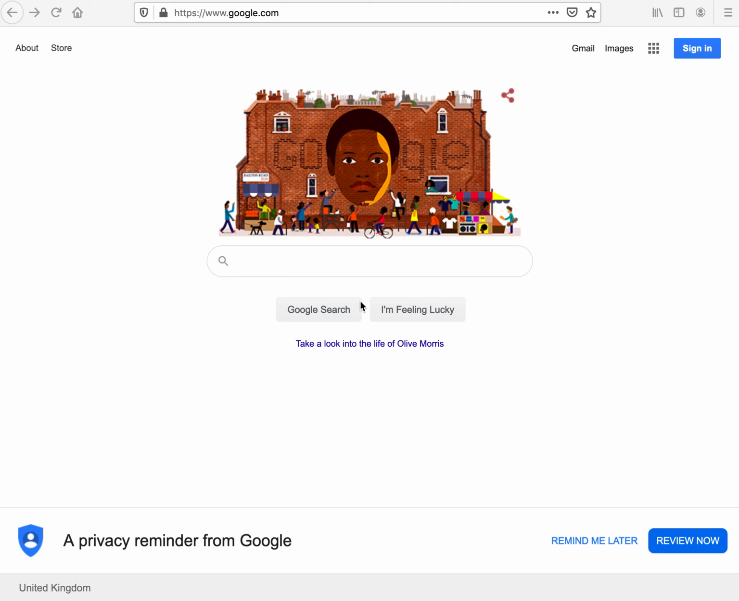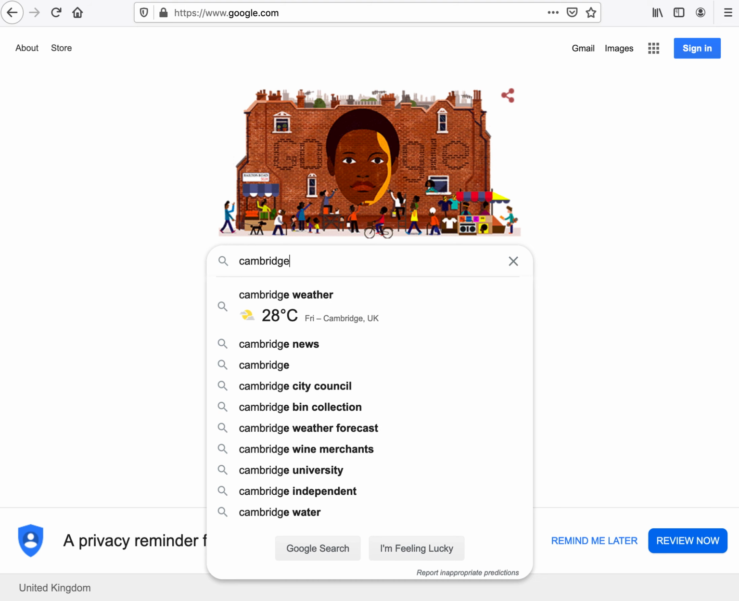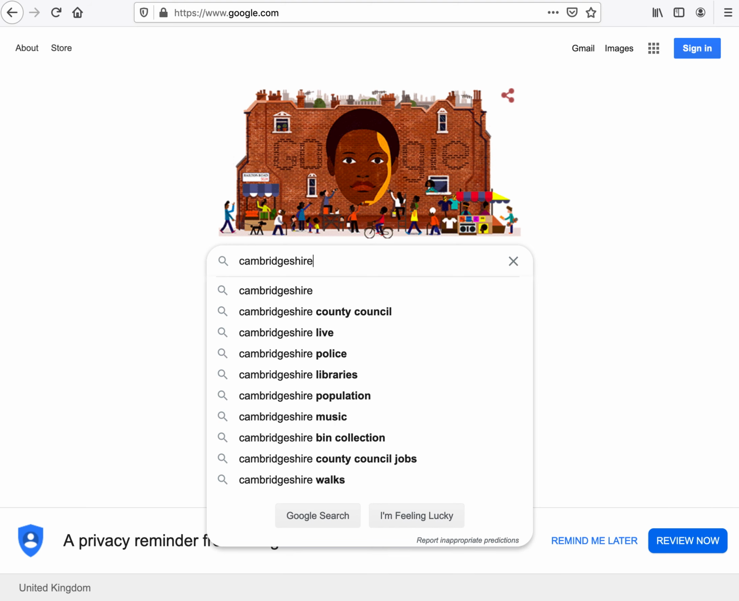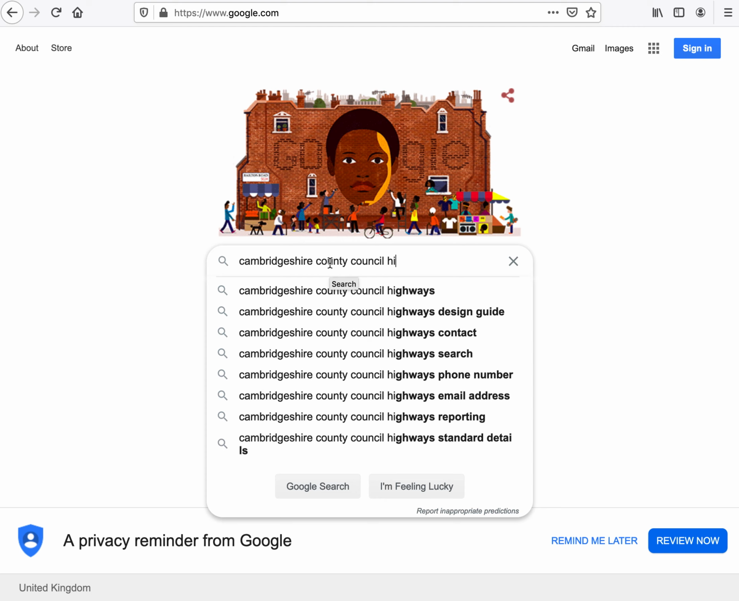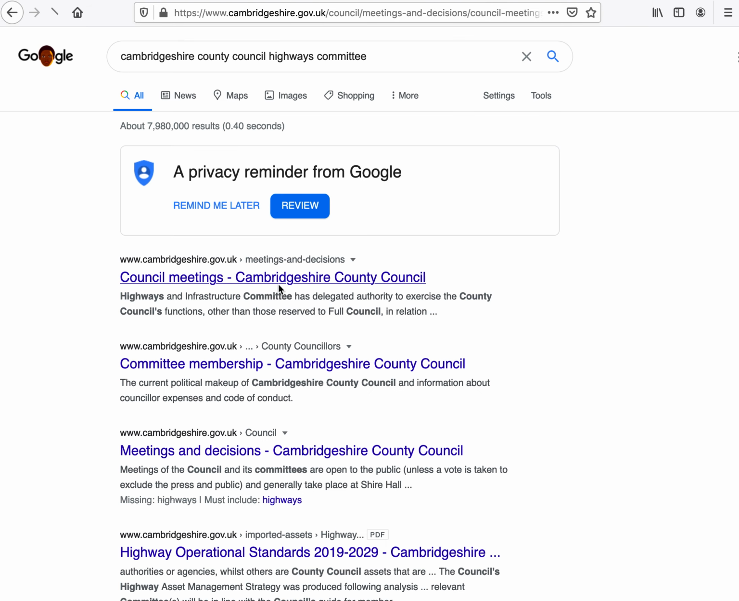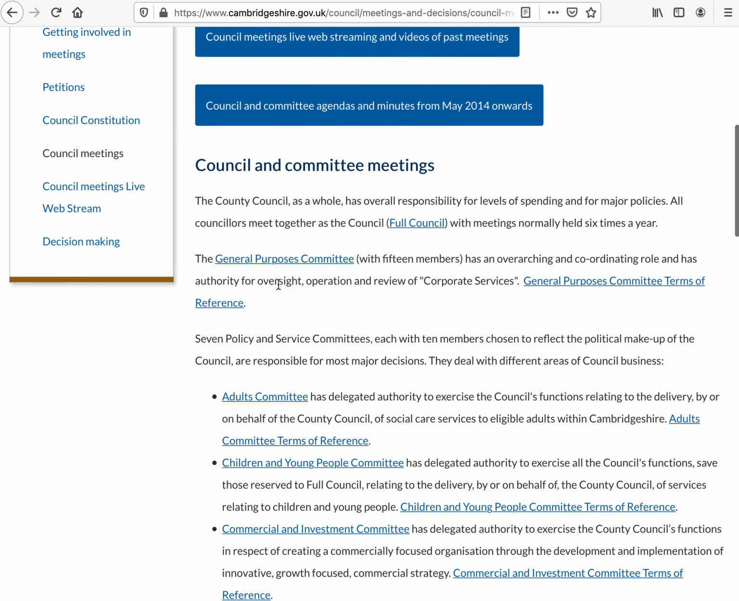Earlier today I wanted to have a look on one of my local council websites, Cambridgeshire County Council's website, for information from their Highways Committee. So I came to Google, I searched for Cambridgeshire County Council Highways Committee and came to the council website, and they have a list of committees.